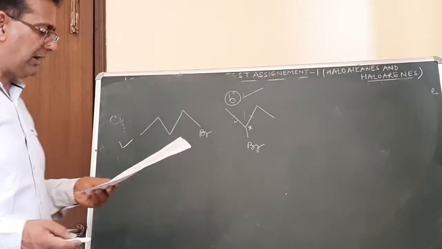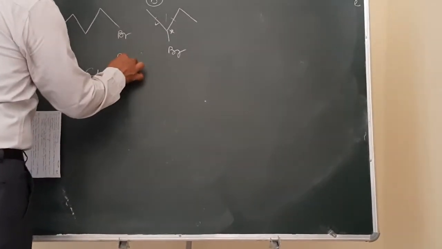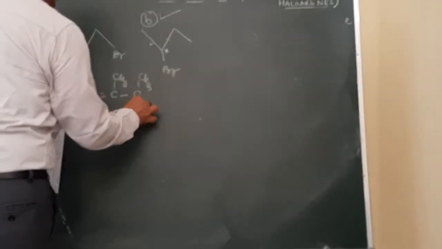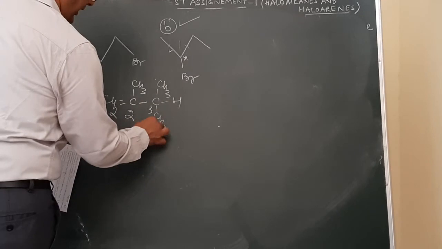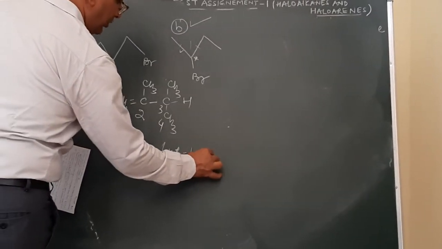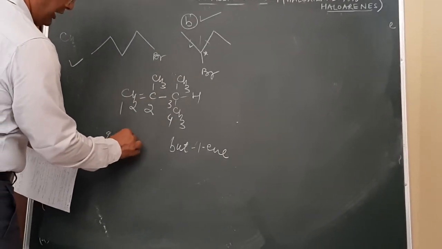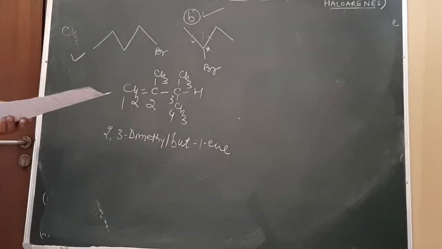Then give the IUPAC name of the following compound. The compound is CH2 double bond C, then CH3, and then C, and then over here CH3. This is CH3, and then over here is H. What will be the IUPAC name? 1, 2, 3 and 4. For 4 carbon atoms, what is the root word? But. And this will be 1-ene. At number 2 and number 3, what is present? Methyl group. So this will be 2,3-dimethyl. And but-1-ene will be the name of the answer.